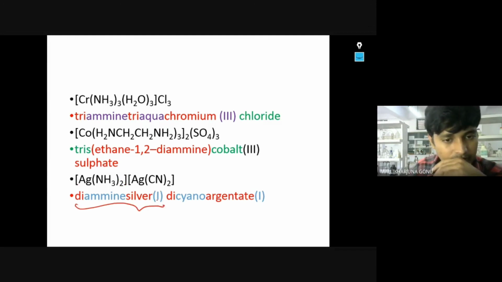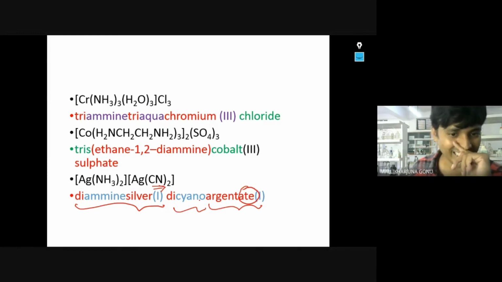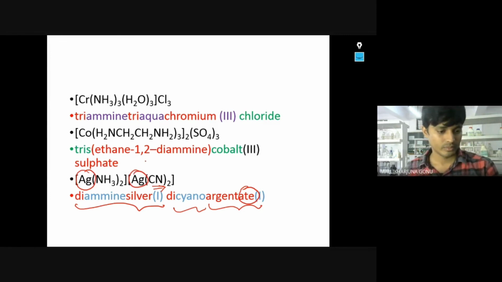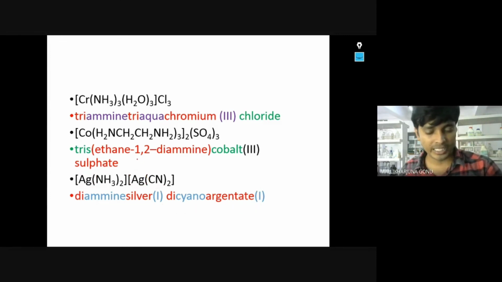Then the anionic part: dicyano, because the ligand name is cyano. Here you write argentate, not silver. Latin name with -ate you have to add. So the same element, if it is present in the cation and the anion, you can see the difference now. These nomenclatures are very, very important.